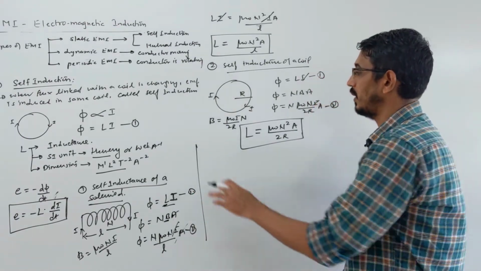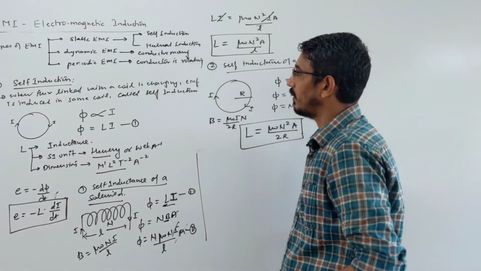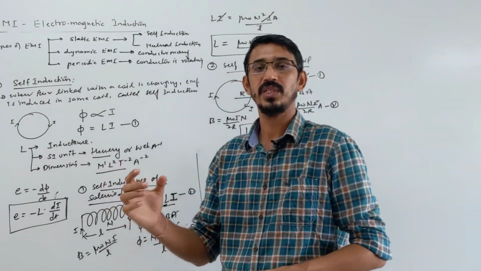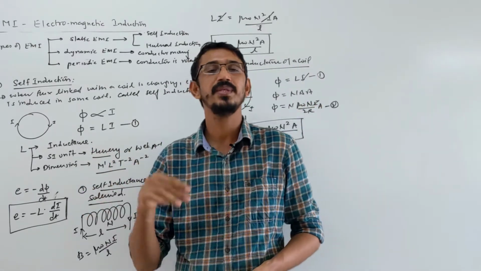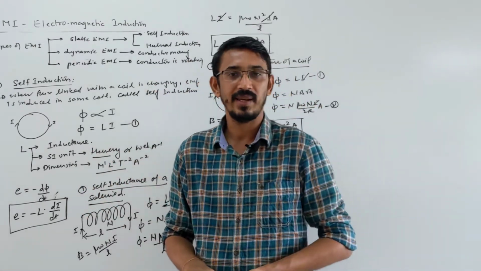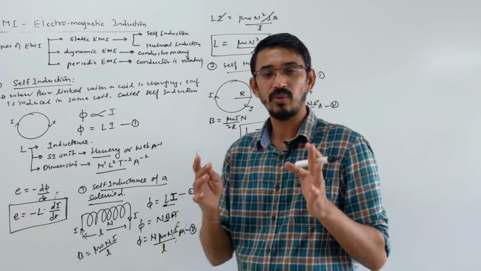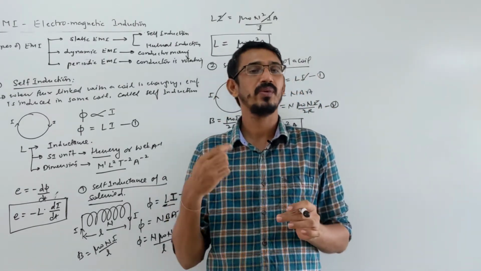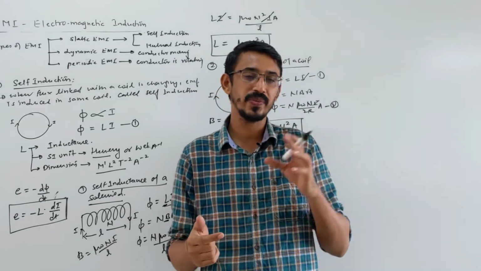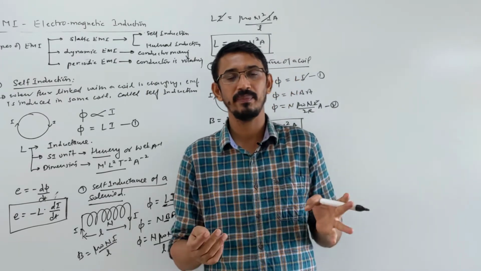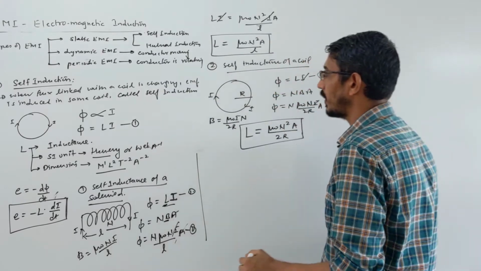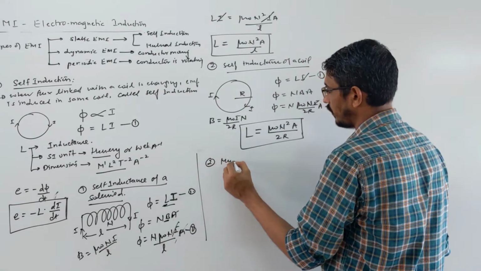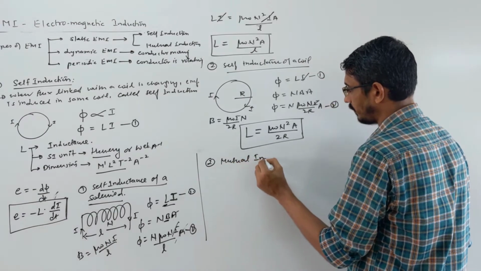Now another term is called mutual induction. Self means the same coil: current changing in a coil and EMF induced in the same coil is called self induction. Mutual means there will now be two coils. Current will be changing in one coil, meaning the flux linked with that coil changes, so EMF is induced in the next coil. Mutual induction will happen. So the second topic is called mutual induction.